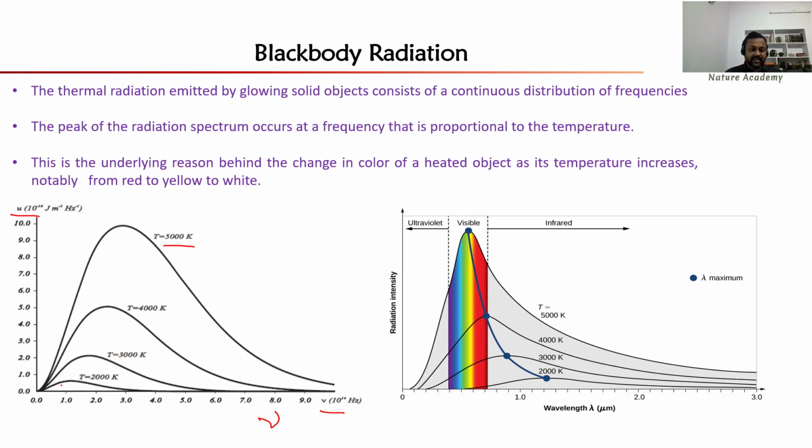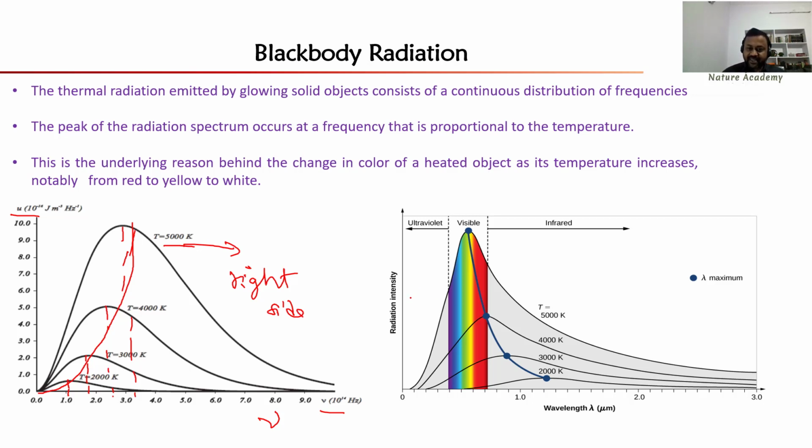This is the peak value when the temperature is 2000 Kelvin, and this is the peak when the temperature is 5000 Kelvin. That means the peak values are going like this, for energy density as a function of frequency. So the peak values are shifting to the right side with increase of temperature.